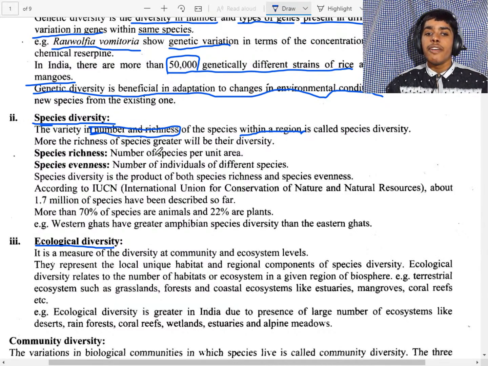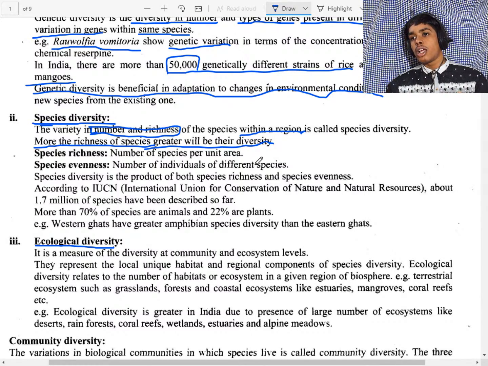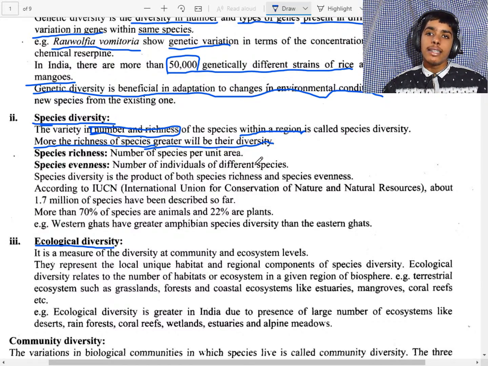If the number of species is high, the diversity is also rich. The more the richness of species, the greater the diversity.